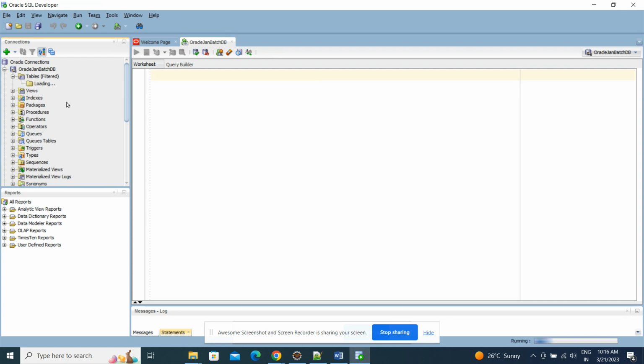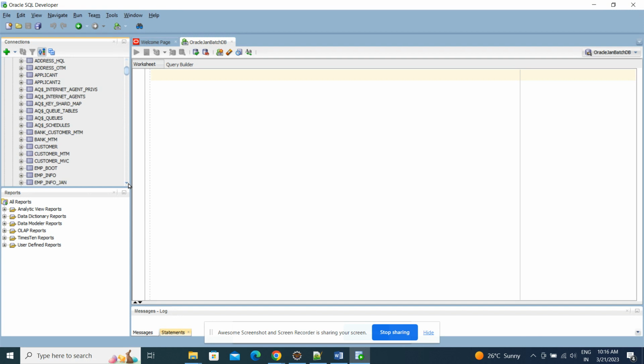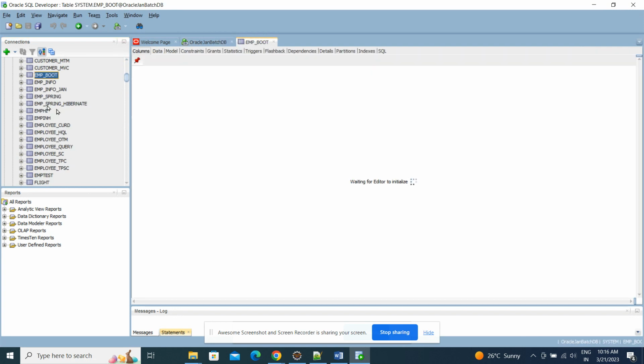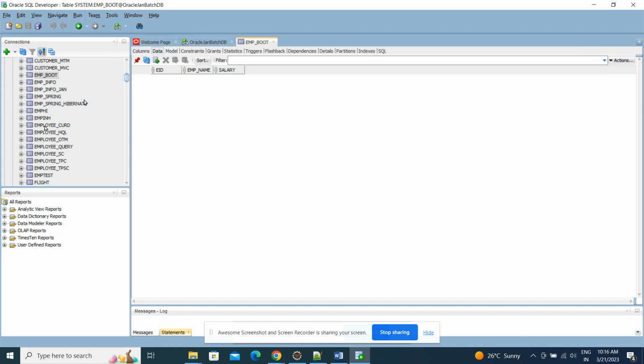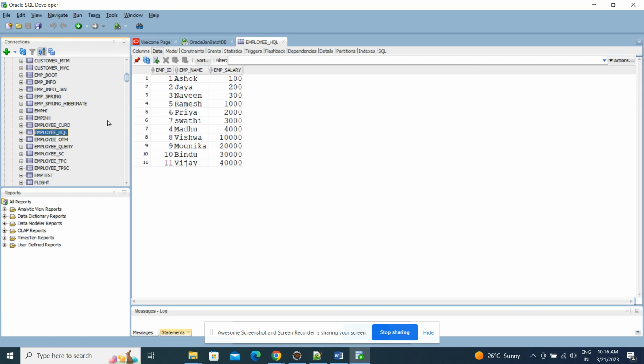There are a lot of tables available in the database: account, address, employee information, applicants. There is a lot of information available in the database. Let's say, for example, this is employee data, and here there are some 11 records. Not only this one, it could be any data.